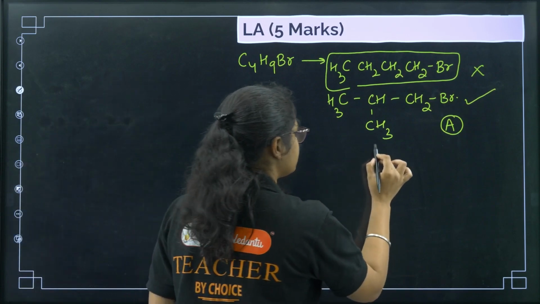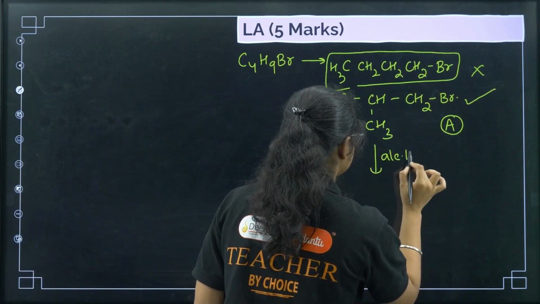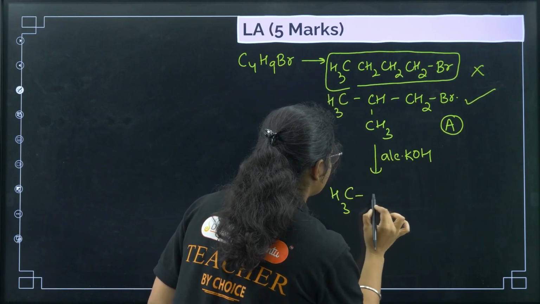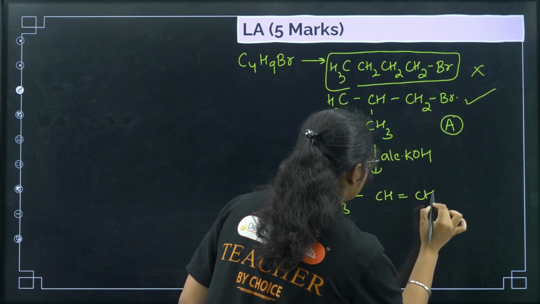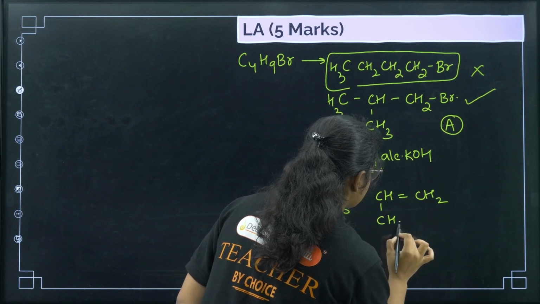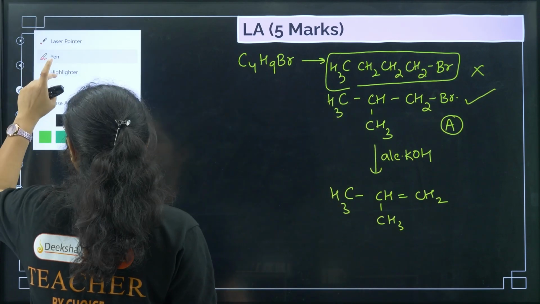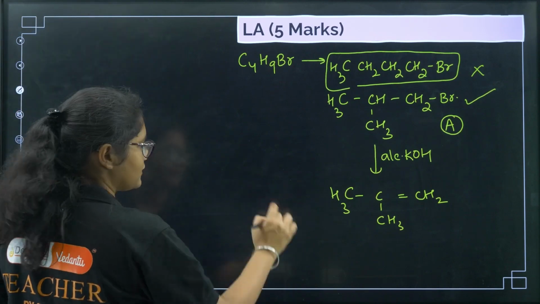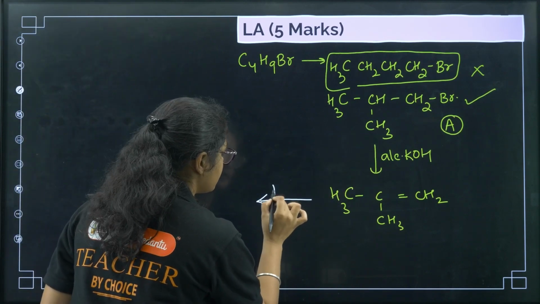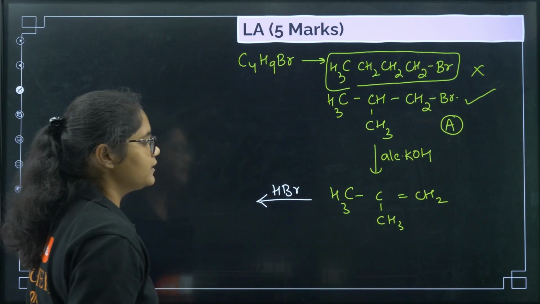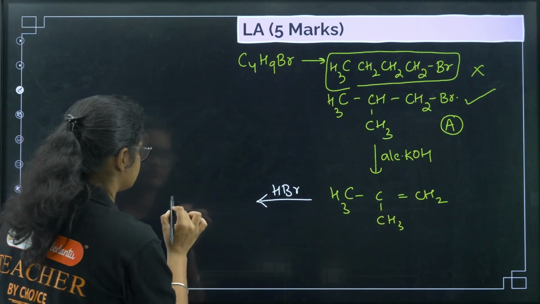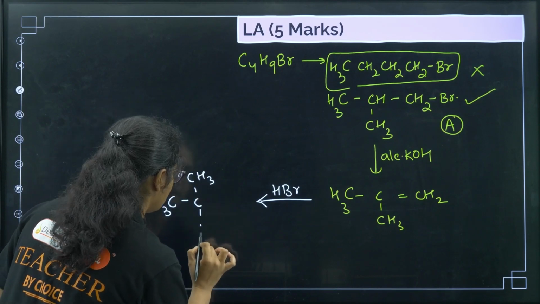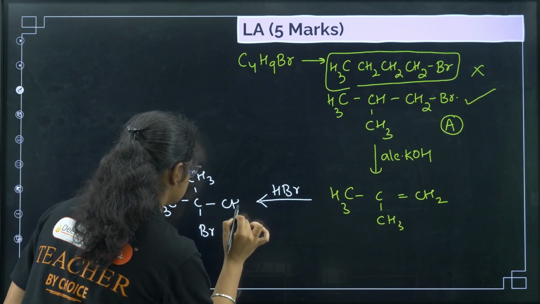Now it is reacting with alcoholic KOH. So what will happen? There will be dehydrohalogenation and we will get this compound, that is an alkene formed here. You need to write the reaction separately. After that we are adding HBr. So there will be Markovnikov's addition. Br will be attached on this carbon. I'll get CH3CBr(CH3)CH3.